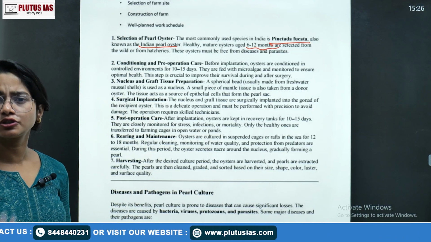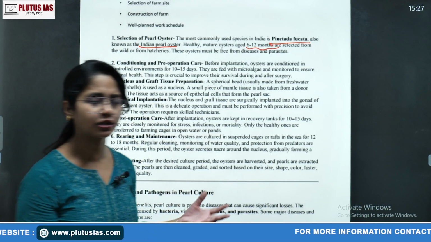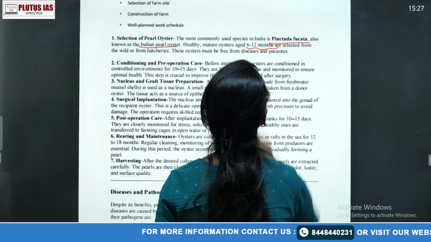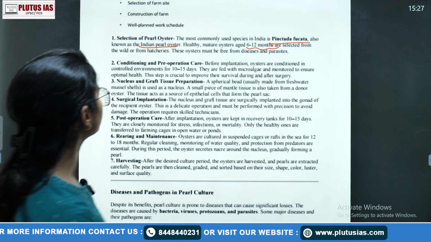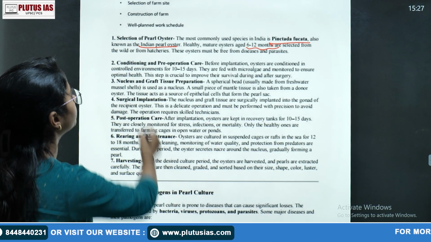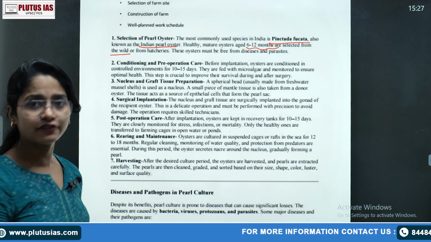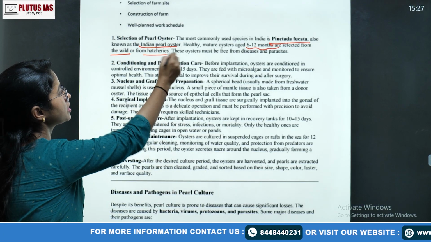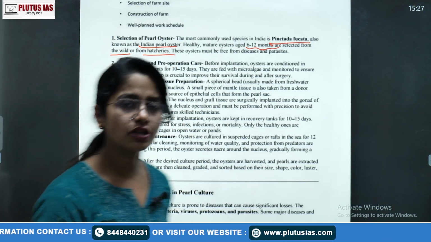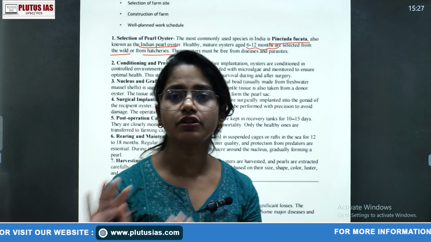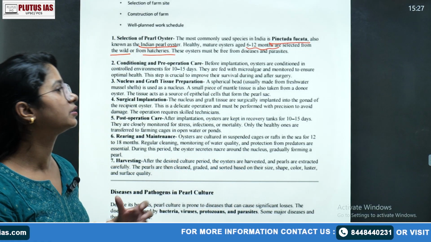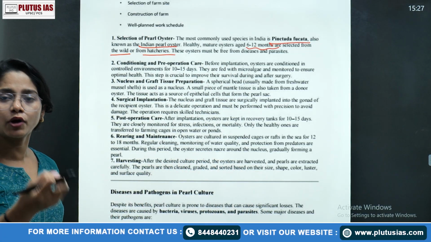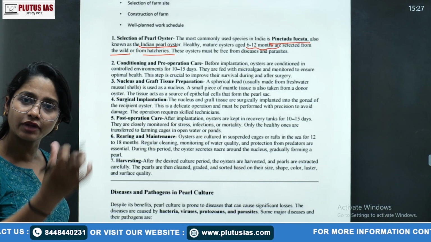And if you take a very mature one, it will be similar to a human, the capacity declines, right? So it should be around 6 to 12 months, selected from the wild or the farm hatcheries. From the wild when we are talking about the first time, and from the hatcheries once you have done one process, then you take the seeds or the animal body from that hatchery zone.